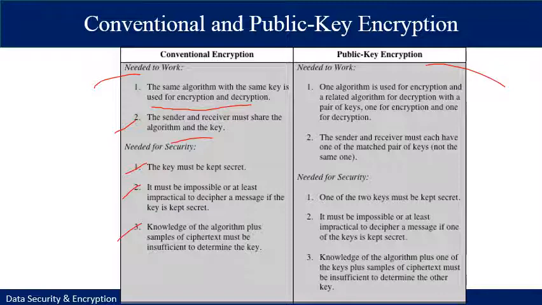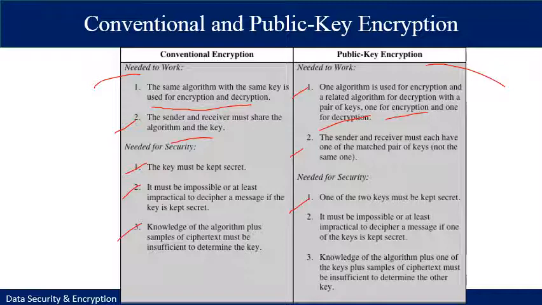On the other hand, in public key encryption, one algorithm is used for encryption and a related algorithm for decryption, with a pair of keys, one for encryption and one for decryption. The sender and receiver must each have one of the matched pair of keys. It is not necessary to have the same one.